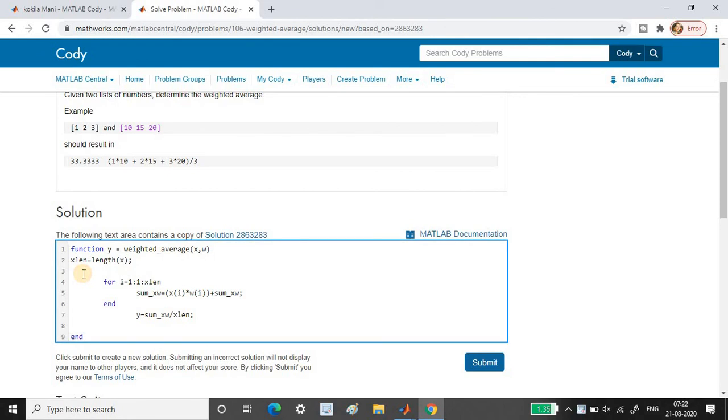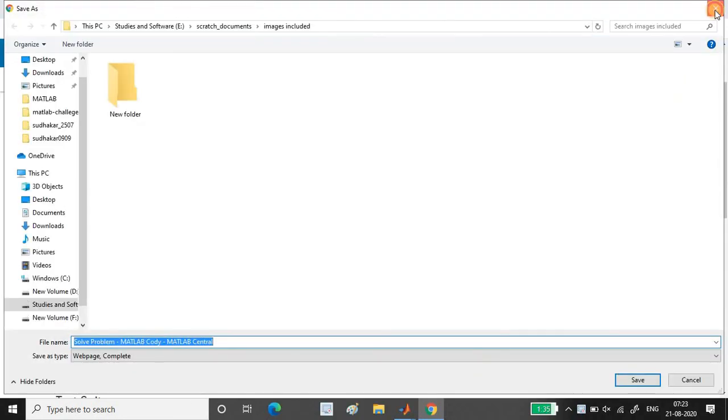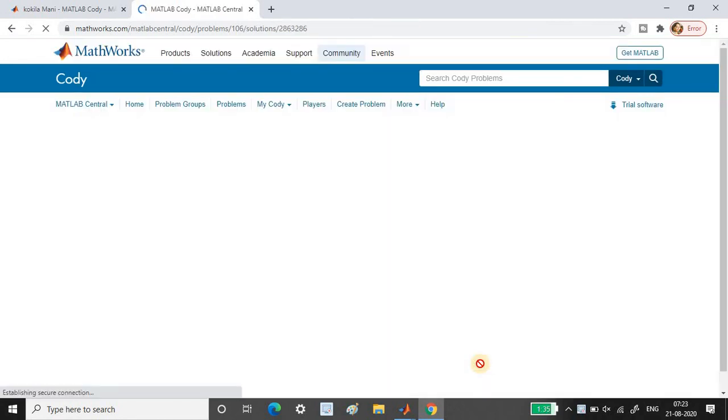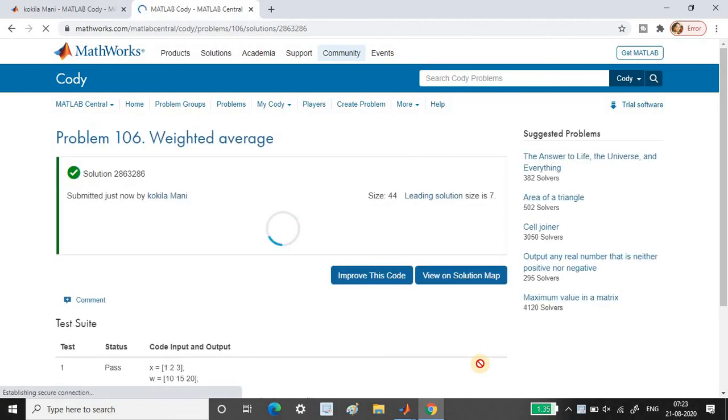Sum underscore xw equal to 0. This is very important, because when the loop starts, this gets added, so we have to define the variable. Now let us see whether I get it correct or wrong. Hoping it should be correct. Okay, so this minor mistake has been corrected. Yes, my solution has been submitted.